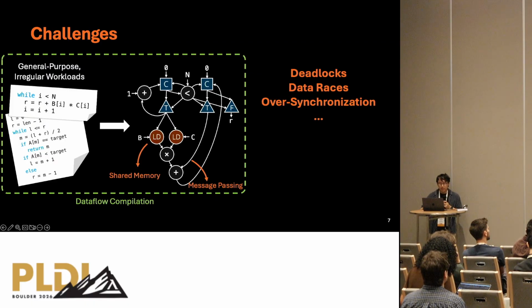So an incorrect compiler might introduce annoying concurrency issues like deadlocks and data races that are not possible in the original sequential program. But at the same time, the compiler has to soundly extract parallelism in the original program as much as possible, because if we overly synchronize the dataflow circuit, we would not be able to utilize the parallelism in the hardware.